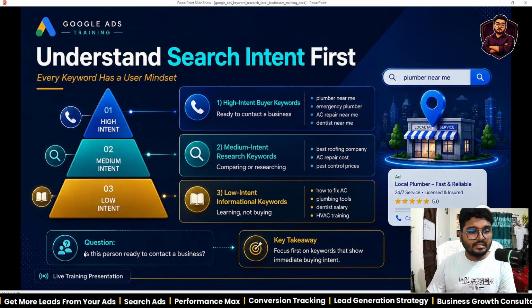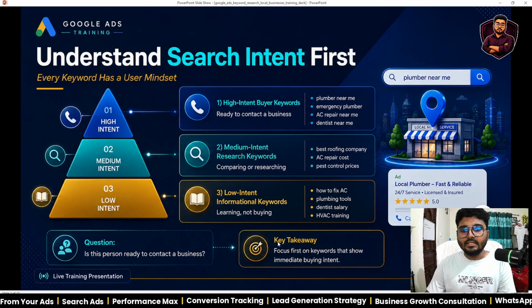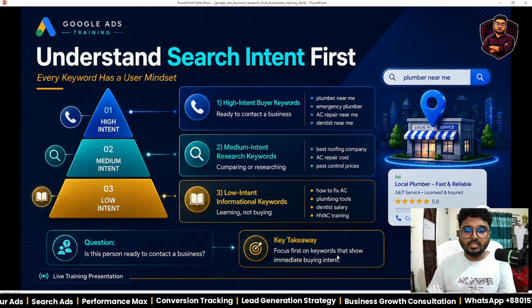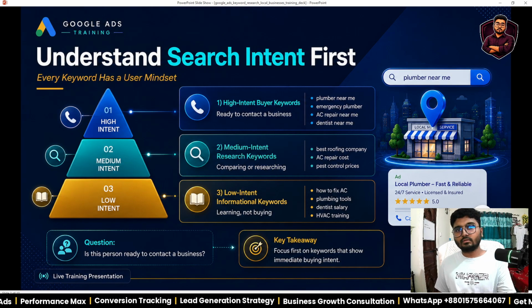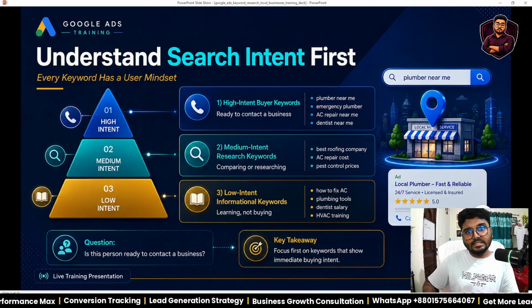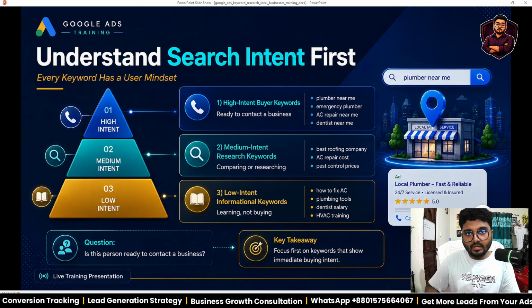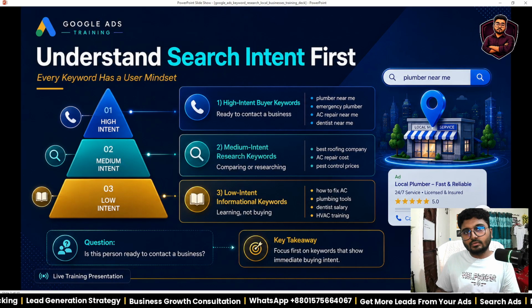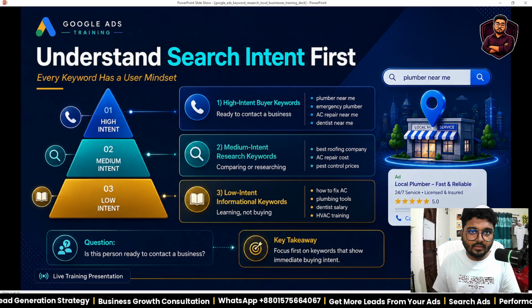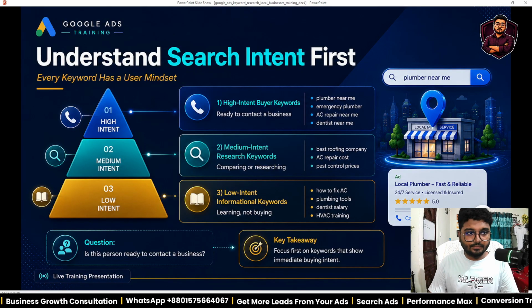So the question is, is the person ready to contact a business? Key takeaway: focus first on keywords that show immediate buying intent. That means we need to focus on keywords whose intent is urgent or right now, like plumber 24 by 7, plumber near me, or emergency plumbing. So this is the urgency keyword.